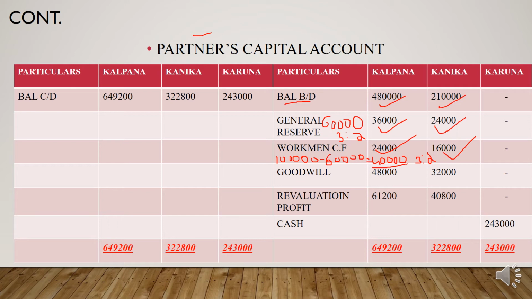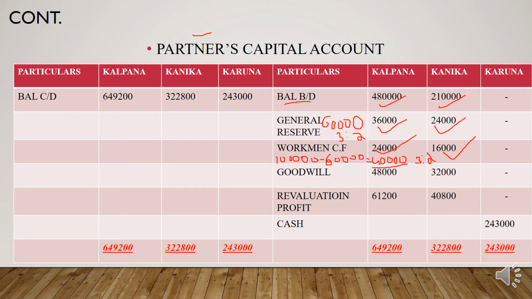Then the next adjustment: Karuna will bring 80,000 for a share of goodwill premium. We need to distribute this 80,000 to Kalpana and Kaniga in their sacrificing ratio.